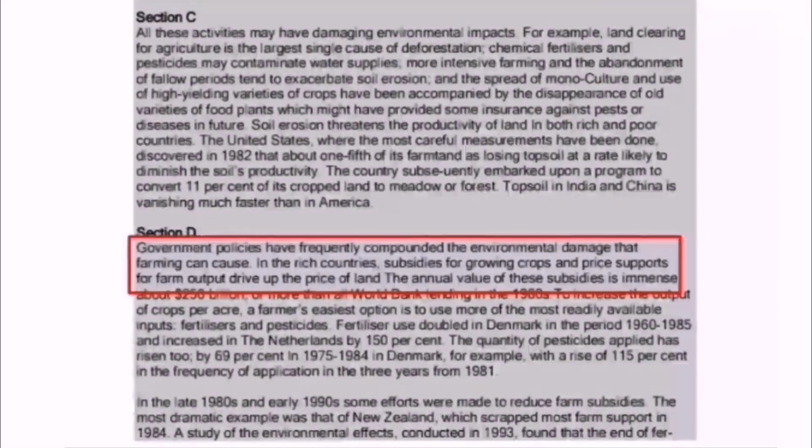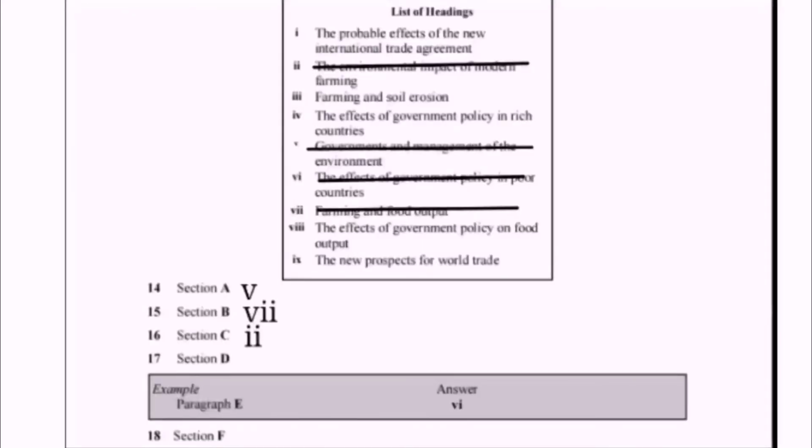And then we read in rich countries, subsidies for growing crops. It means that the governments of rich countries provide financial supports for growing crops. And if we can scan the paragraph, we will find the names of countries like Denmark, Netherlands and New Zealand.